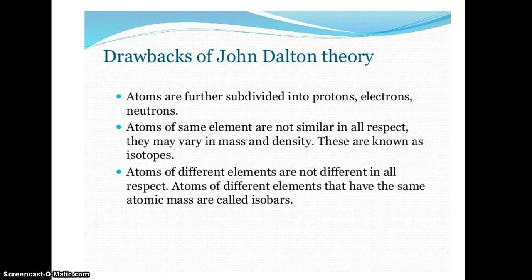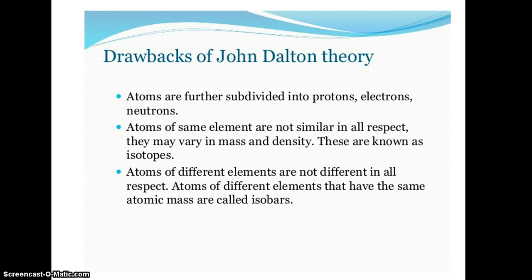But there are some drawbacks, because although atom can neither be created nor be destroyed, atom is further divided into proton, electron and neutron. And atoms of same elements vary in mass, atomic mass and density, and this is known as isotopes.